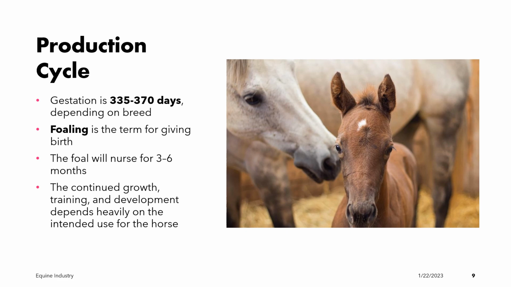We also have a brief introduction to the production cycle of the horse. The gestation period is about 335 to 370 days. Of course, this varies according to the breed of the horse or the equine animal. We also have the foaling. Foaling, of course, is a term for giving birth. The foal will nurse for about 3 to 6 months. And of course, the continued growth, training, and development will depend heavily on the intended use of the horses.